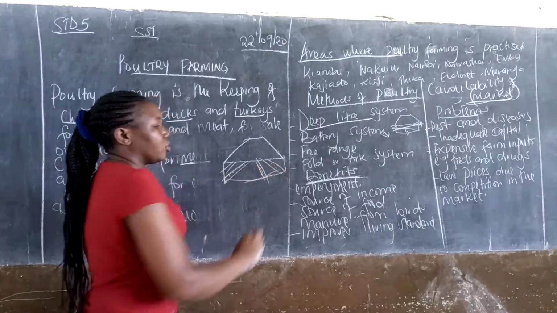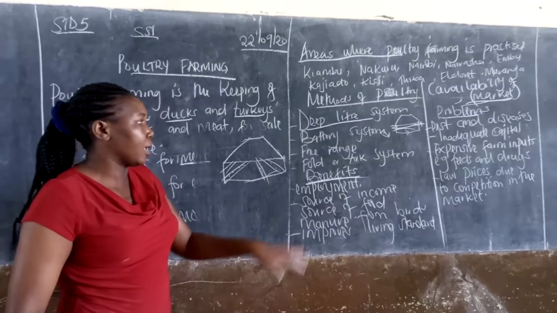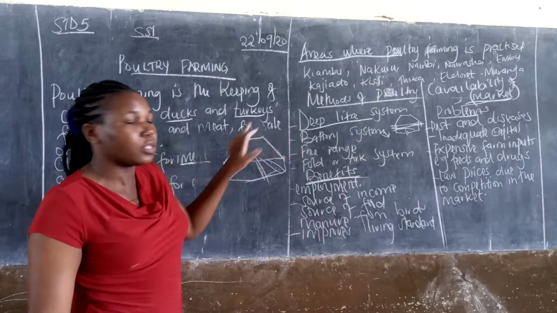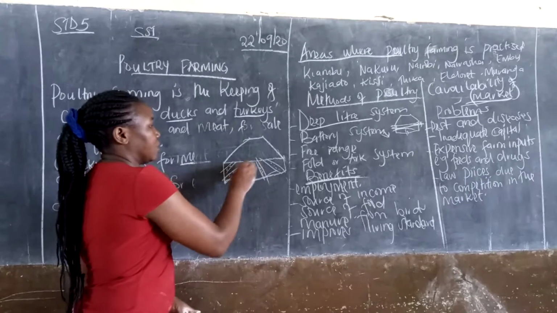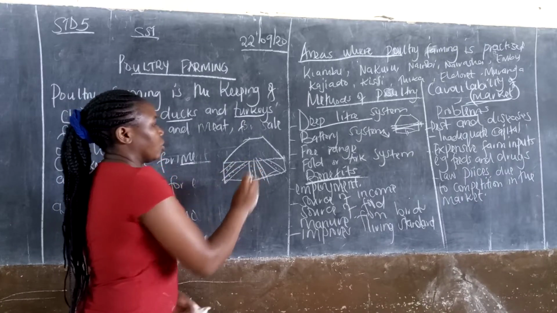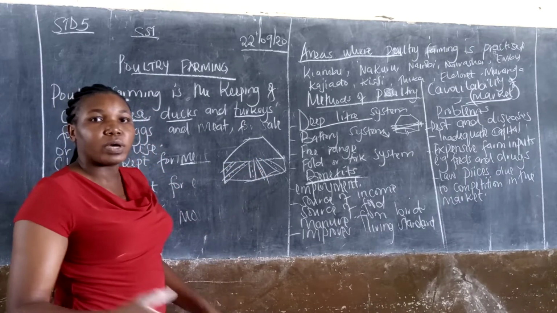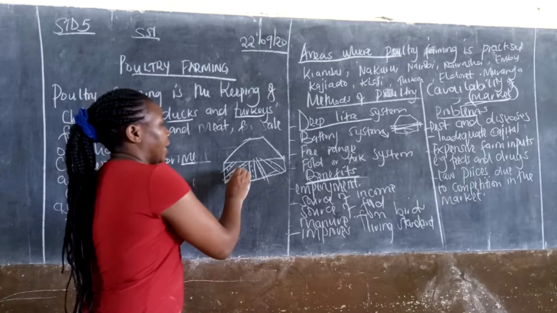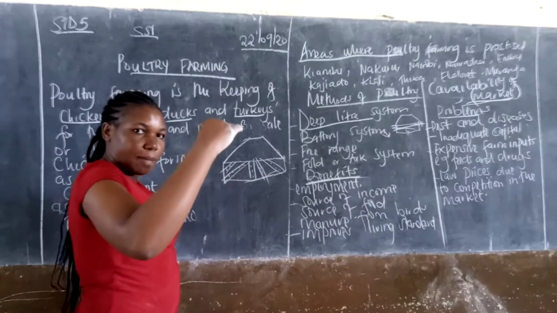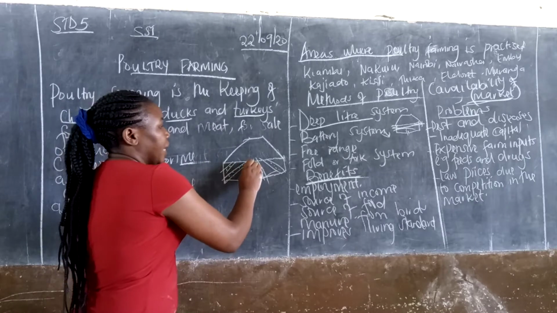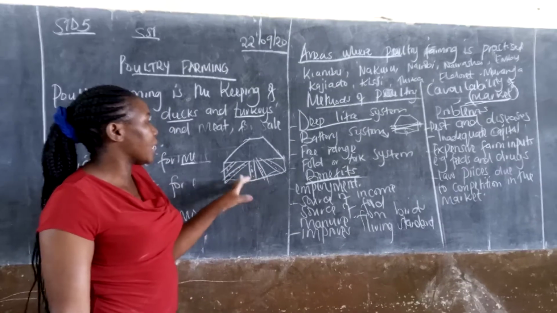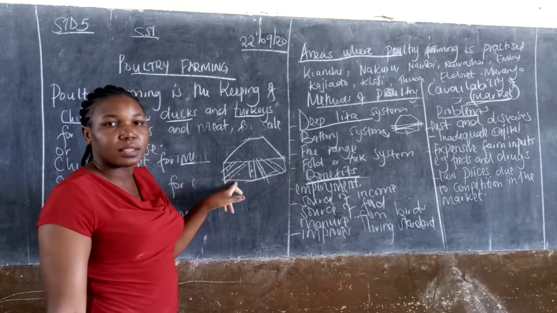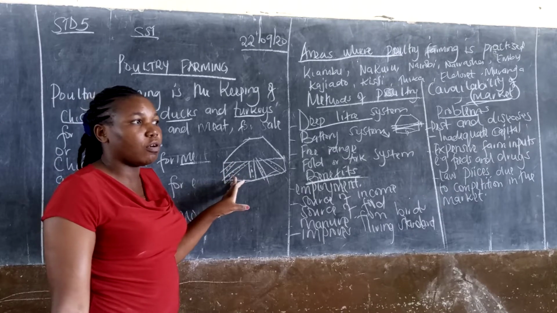They don't litter around like in the deep litter system. When they are layers, they lay their eggs. There is a place up where they lay their eggs, and after that they come back to their columns where they stay.